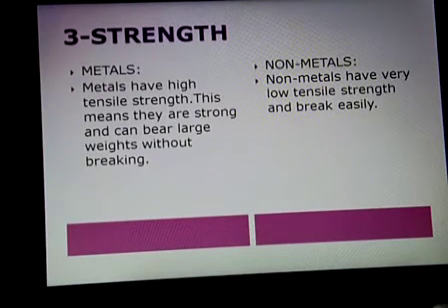So the strength of metal is much greater than non-metal.